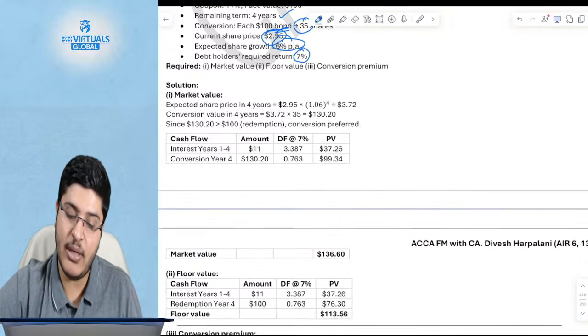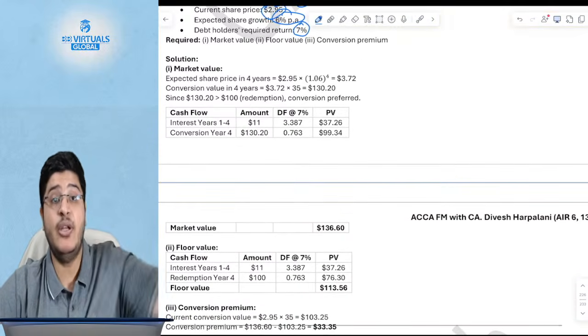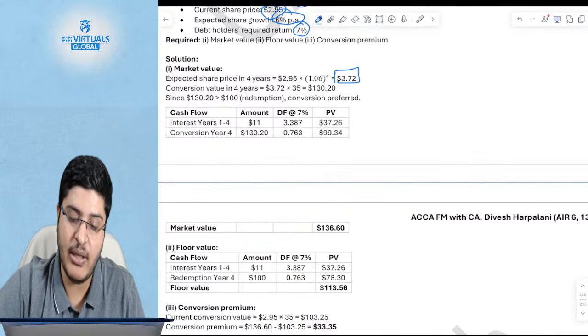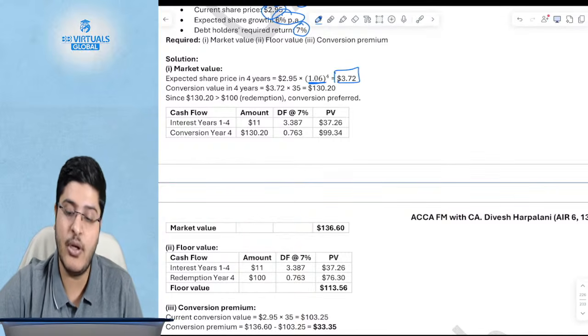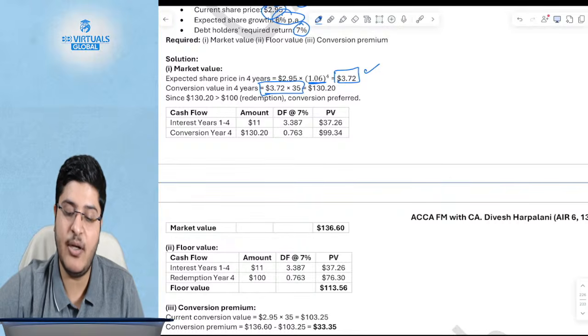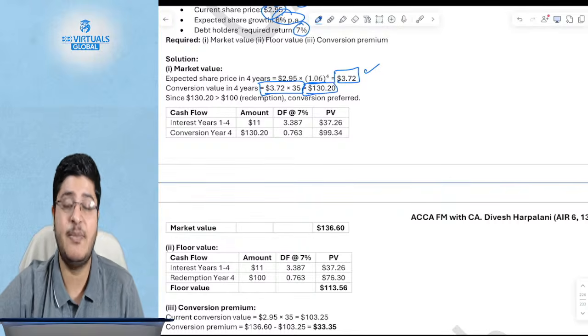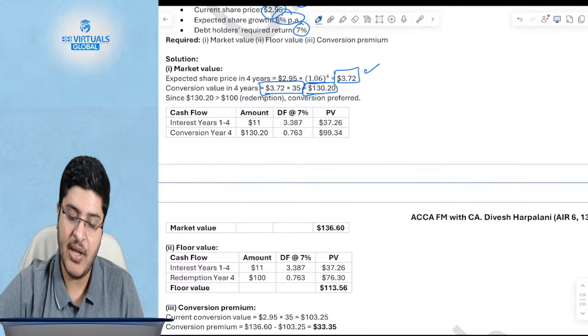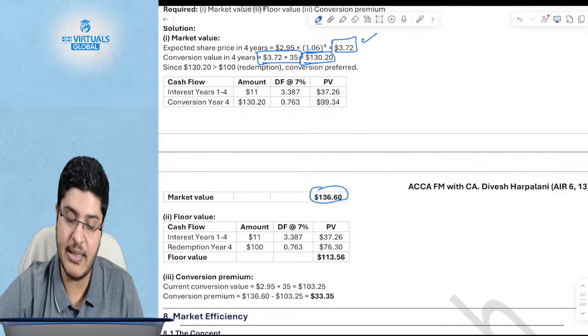First of all, how do you calculate the market value? You will say, when I actually redeem, what will be the share price? The share price I have calculated when I actually redeem, at 6% growth for 4 years, will be 3.72. So what is the conversion value expected to be in 4 years? The conversion value is expected to be 130.20. It will be 130. So you calculate the market value as we had done yesterday. Now you calculate the floor value for a straight bond.